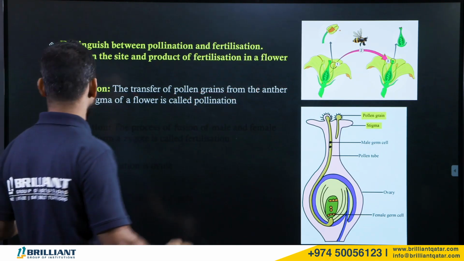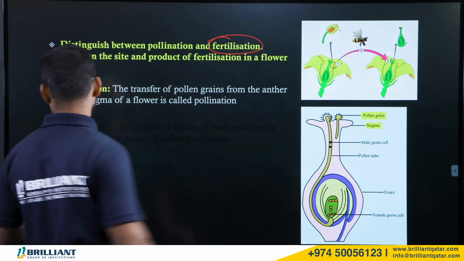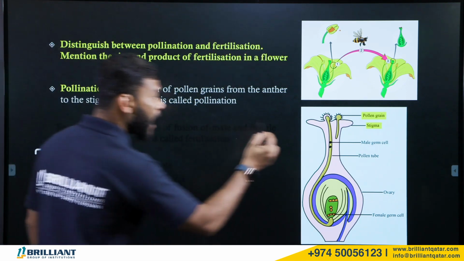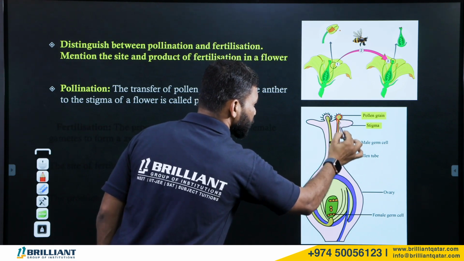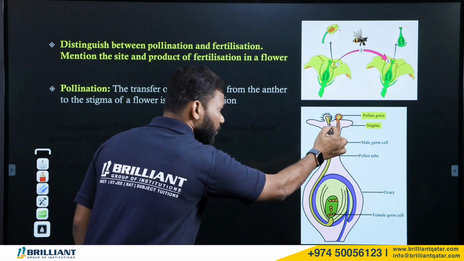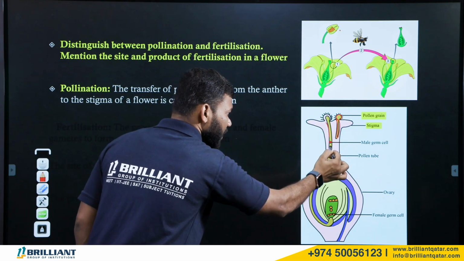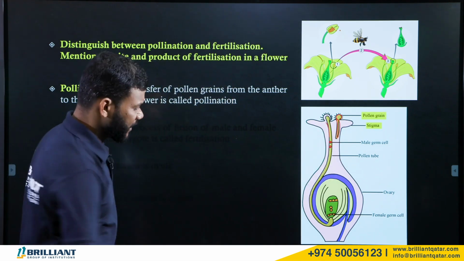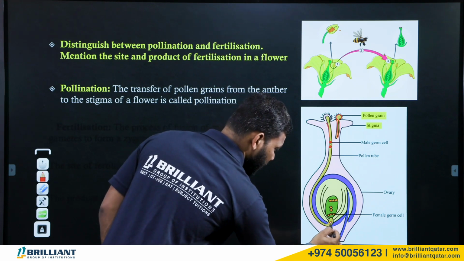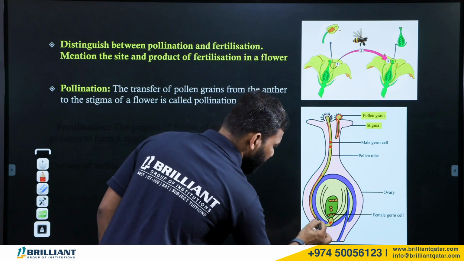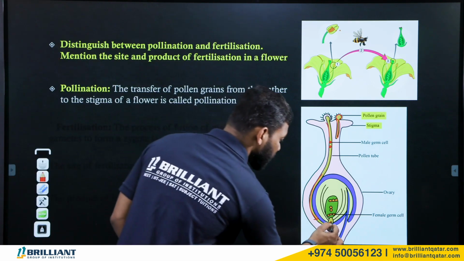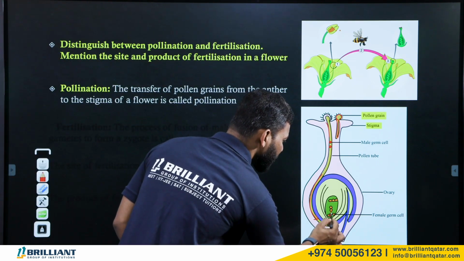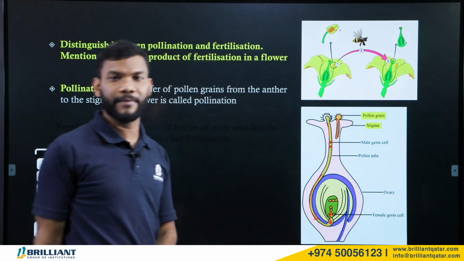Now, what is fertilization? Once the pollen grain reaches the stigma, it develops a small tube called the pollen tube. Through the pollen tube, the two male gametes will pass. As they are coming towards the ovule, when they reach near the ovule, the male gamete will fuse with the female gamete, the egg.